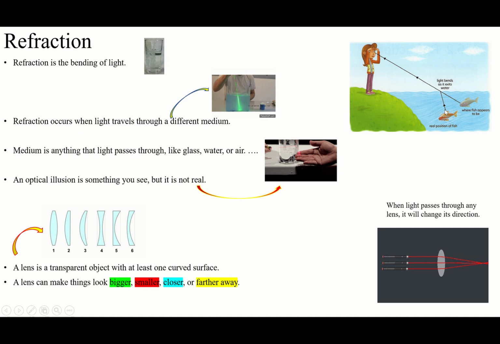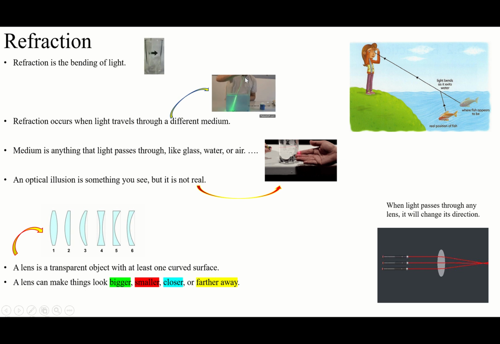Why? Because the light rays bend. You see, in the air it's straight, straight, straight. When it arrives at the water, it's going to bend. When the light rays pass through different mediums, they are going to change their direction. Okay, they will bend. So refraction occurs when the rays travel through a different medium.